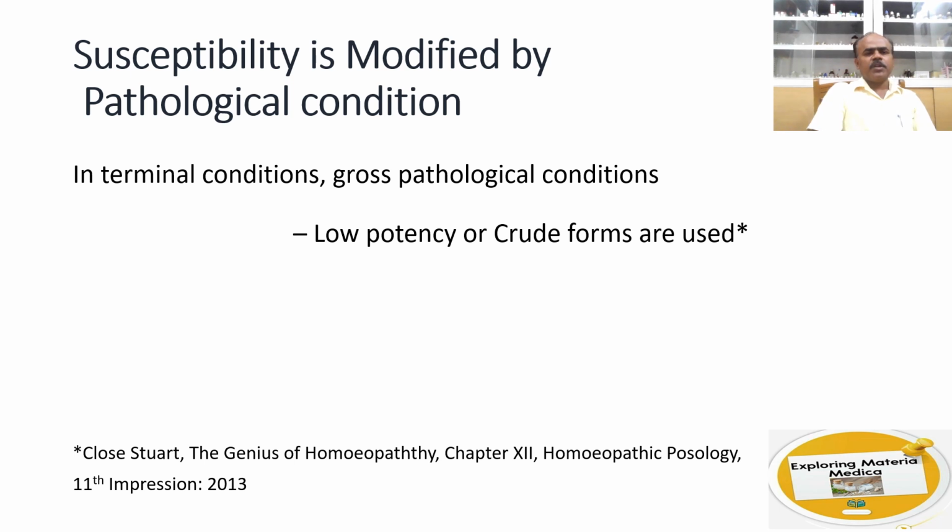Another factor which modifies susceptibility is the pathological condition. In terminal conditions and in gross pathological conditions, where the vitality is low and the person presents more of the symptoms of the disease itself, or if the symptoms are because of the underlying pathology, he needs low potency or crude forms of the drugs are used.